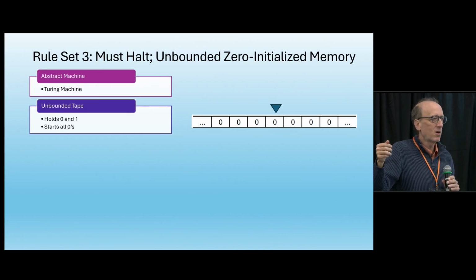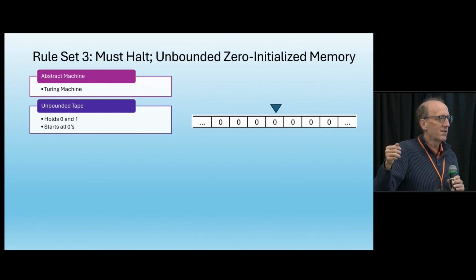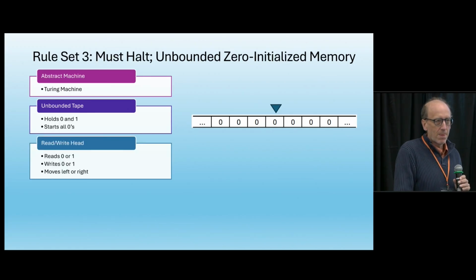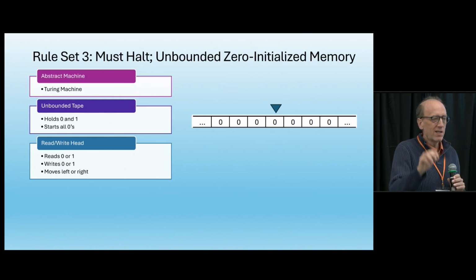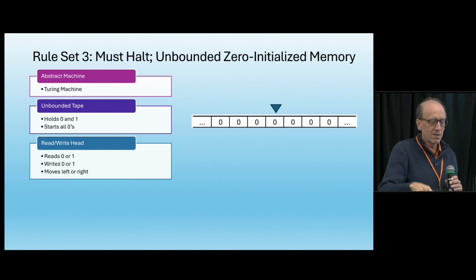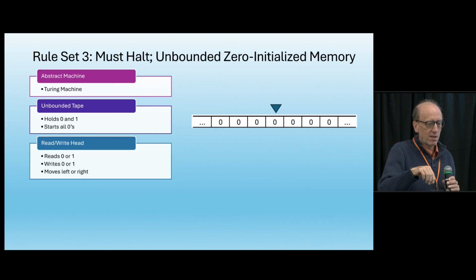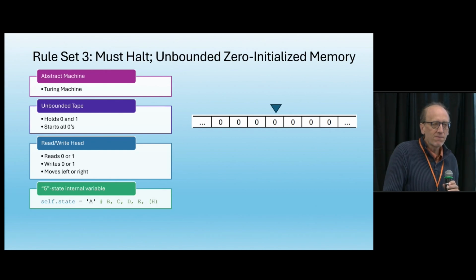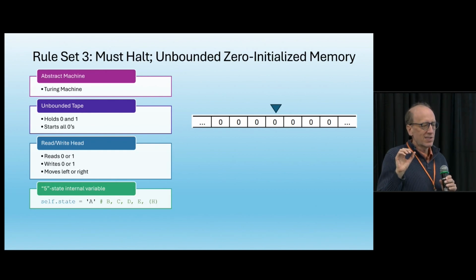Each cell on the tape can hold only a 0 or a 1. It's going to start out all in zeros. The Turing machine works by reading the value at the current read head. You can see the little triangle on the picture. Then it'll write a 0 or a 1, and then it'll move either one spot to the left or one spot to the right. The Turing machine's allowed to have its own state.